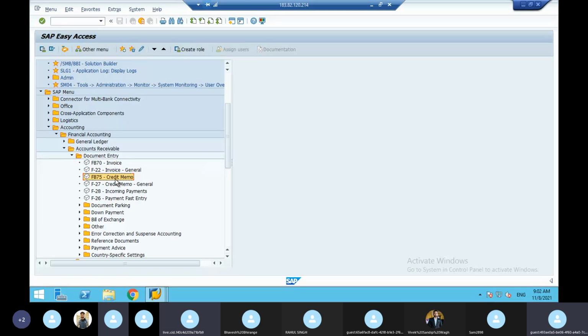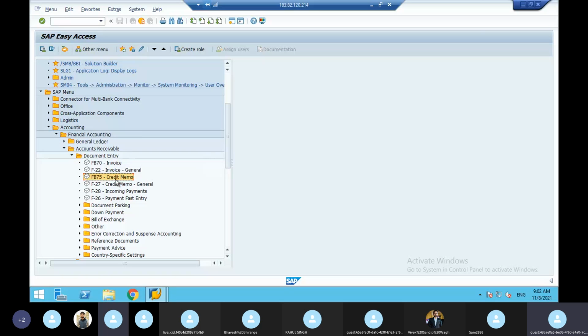Credit memo request, debit memo request does not have schedule lines. Correct. Credit memo request, debit memo request is a complaint request. It will happen after billing. Credit memo request, debit memo request is an integration of SD and FI. It refers to the billing document as well as the sales document. It will be generated by SD people. Then only FI people will do the credit memo, debit memo. That's all. No other thing.